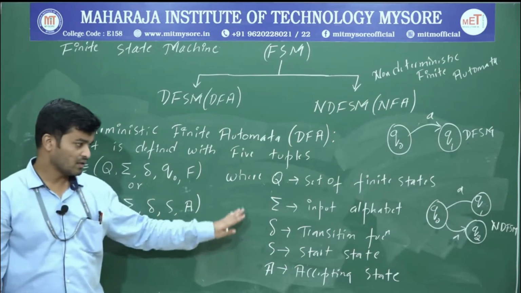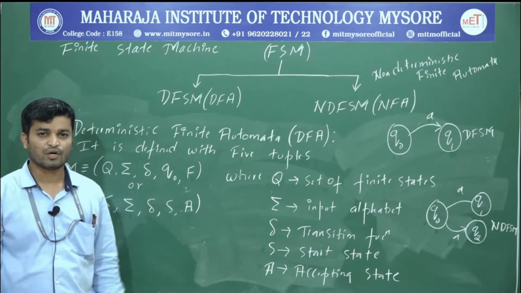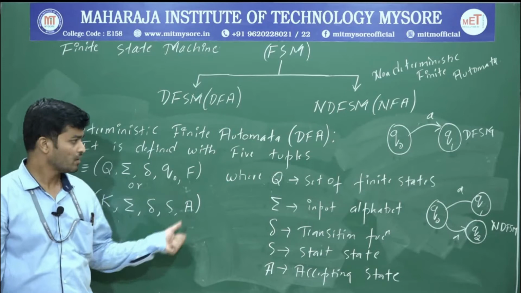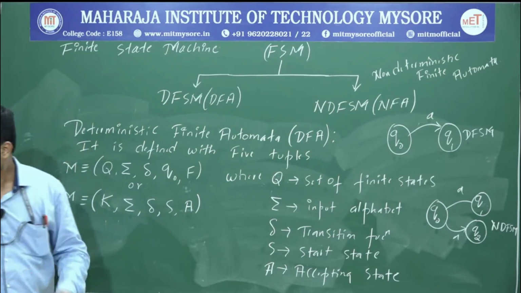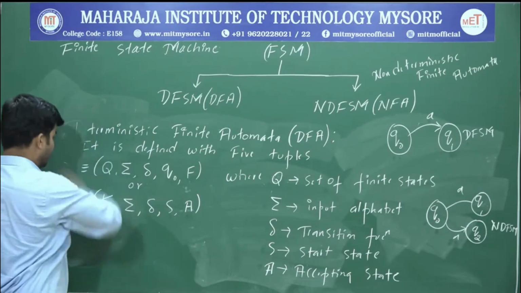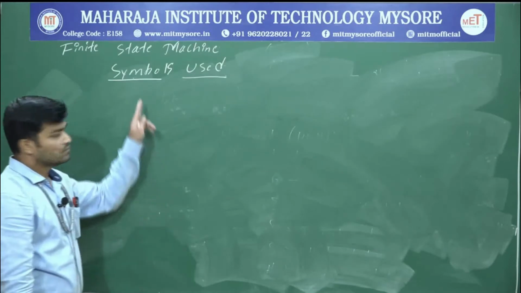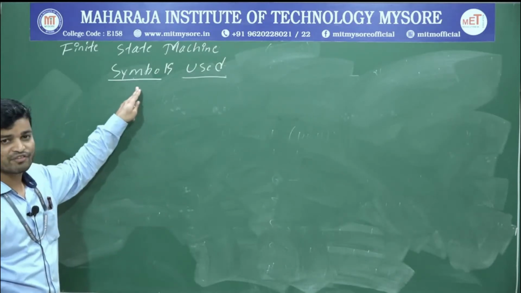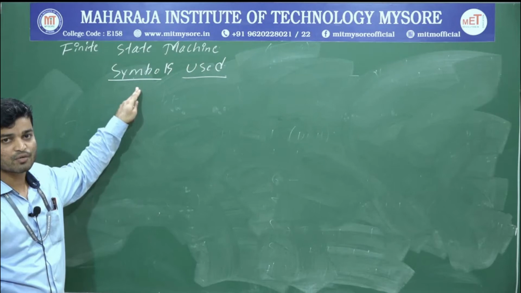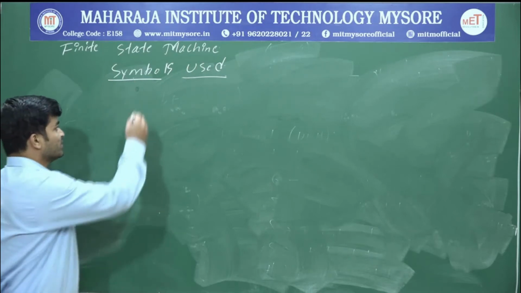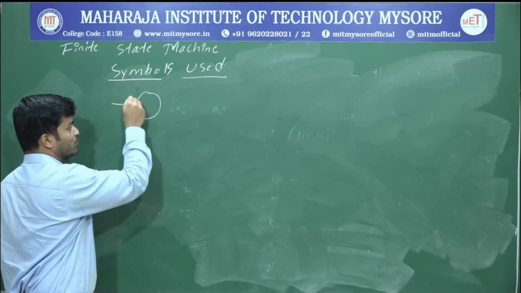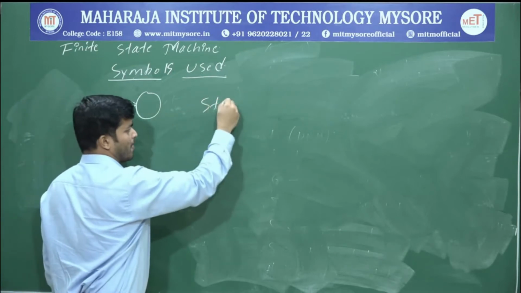Next we will see the different symbols that are used in order to construct a DFA. The first one is a circle with an arrow. This is called a start state.